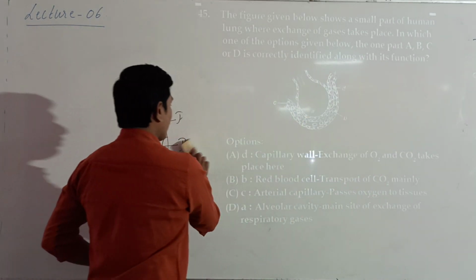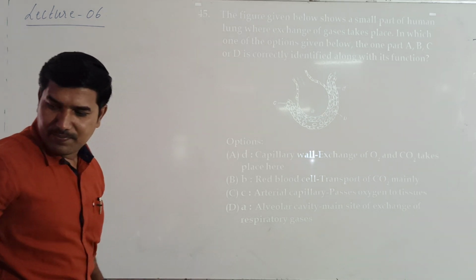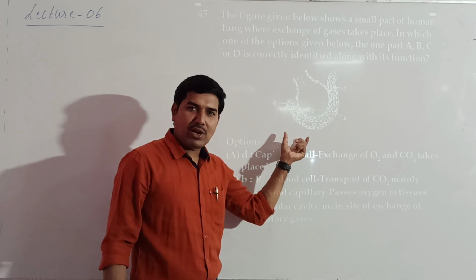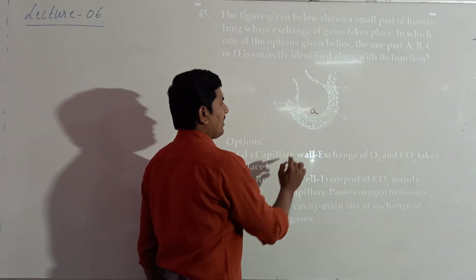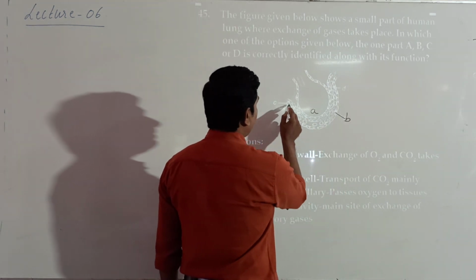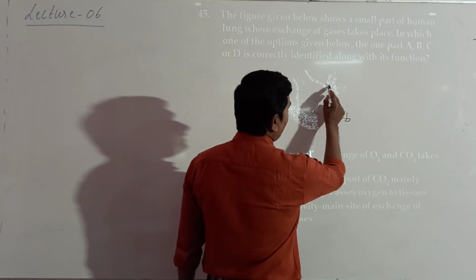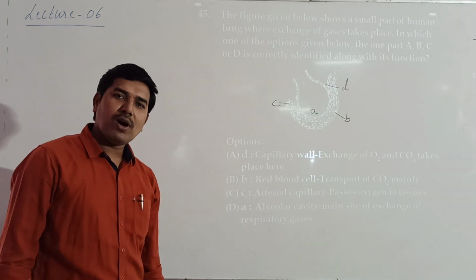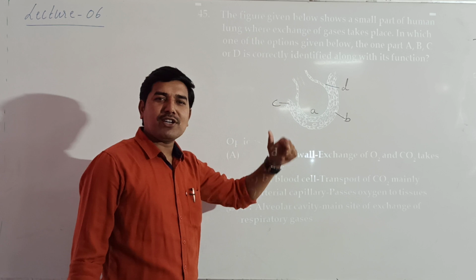Okay, now in the next question, we have the diagrammatic representation of alveoli. In it, the inner part is labeled A, this part is labeled B, this part is labeled C, and this part is labeled D. Now we have to identify the correct part and the correct function of it.